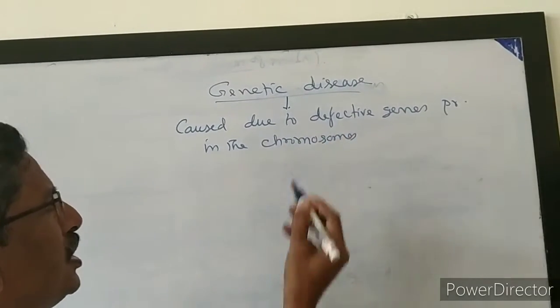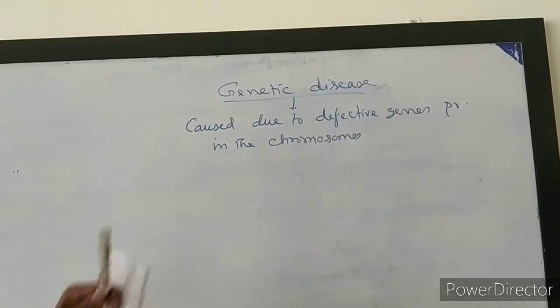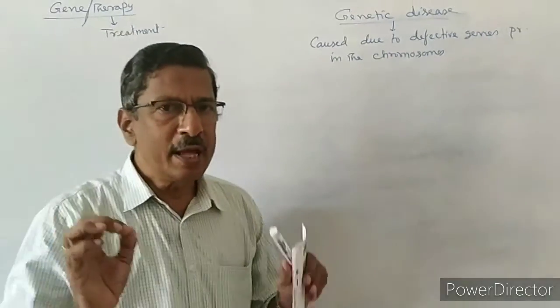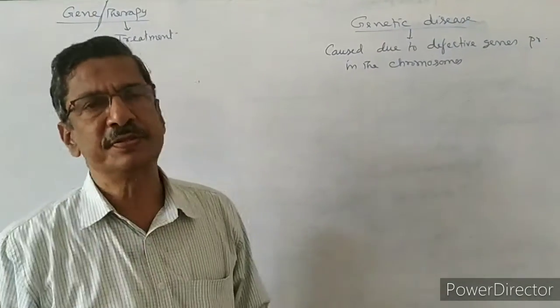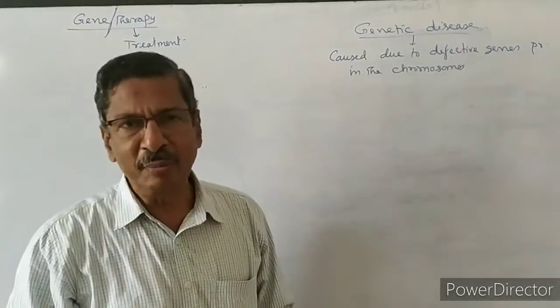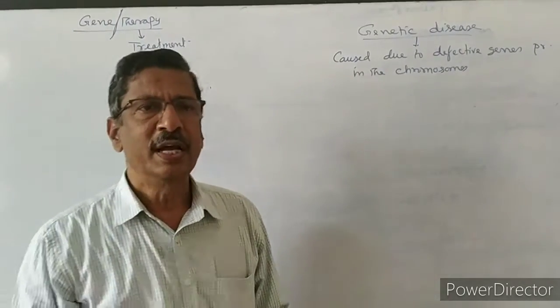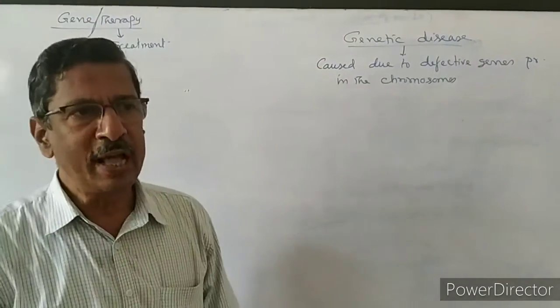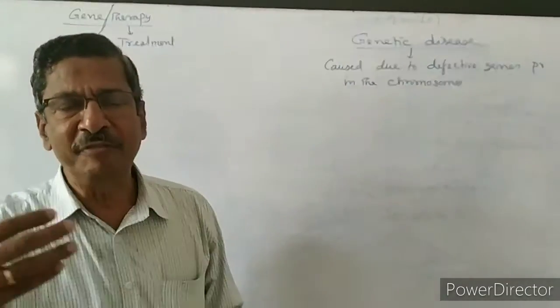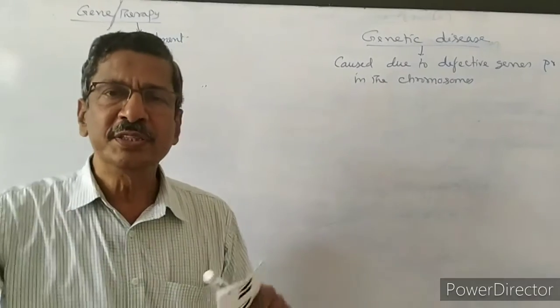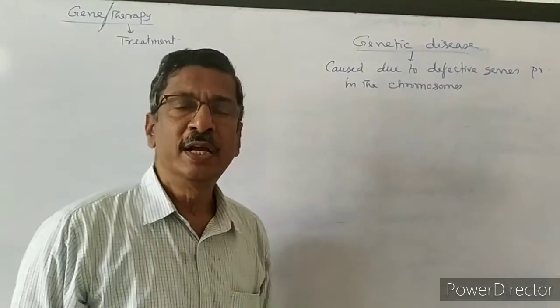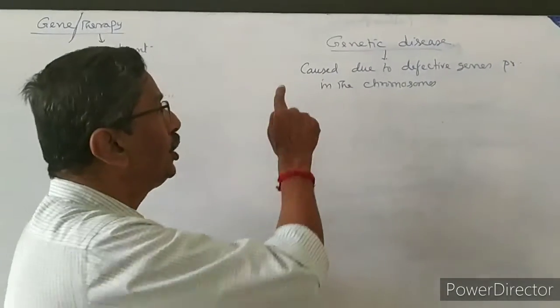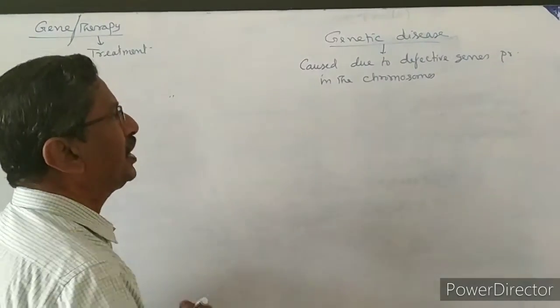I will give one example. Diabetes is a genetic disease. If the father is affected by diabetes, the children will be affected. If the mother or grandparents are affected by diabetes, it affects the next generation. Generation after generation, the problem is there. It is due to the defective gene.